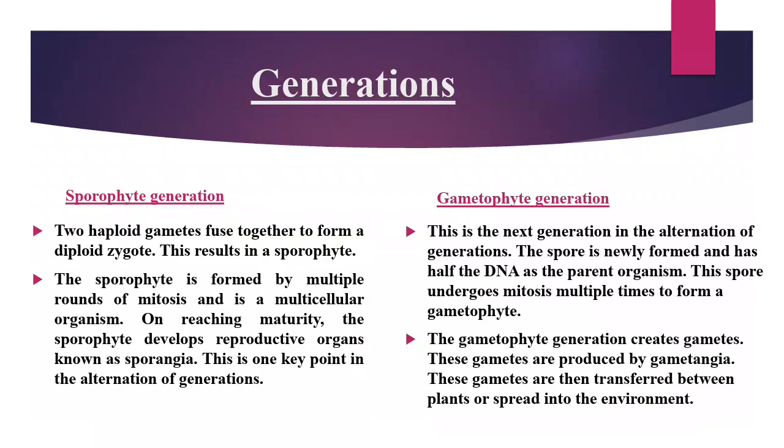This is one key point in alternation of generation: if the plant produces spores or sporangia, then it will be called the sporophyte generation. And in the gametophytic generation, the plant body has the ability to produce gametes. They may produce one type of gamete or two types of gametes in only a single plant.